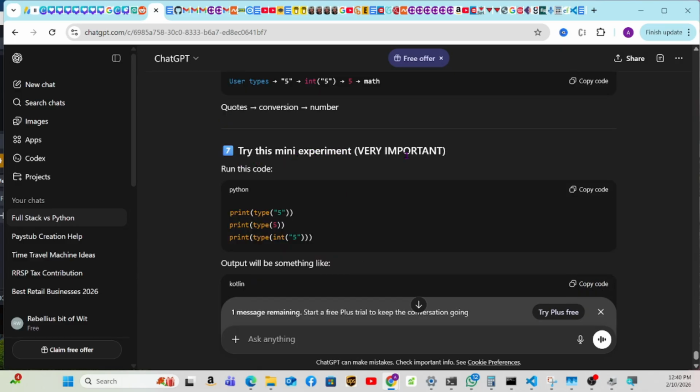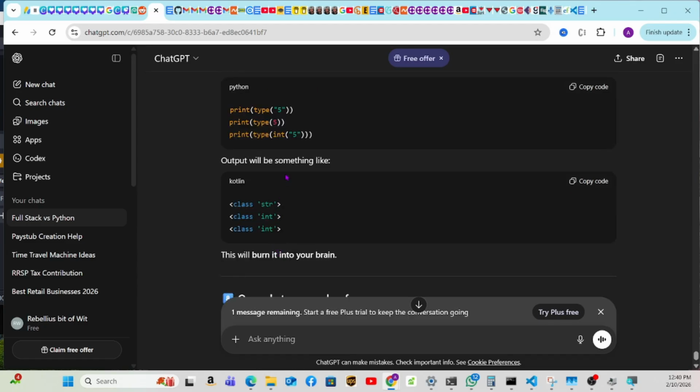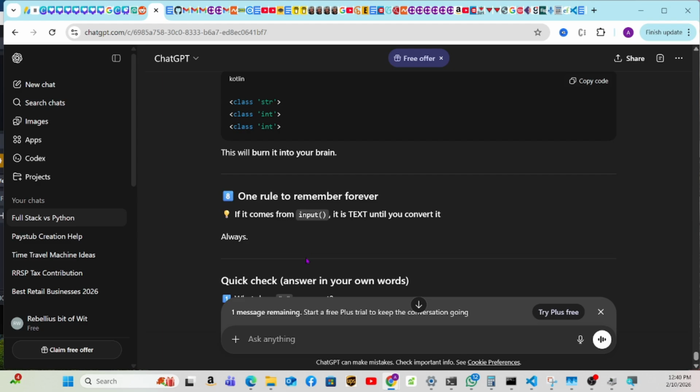Try this mini experiment, very important. Run this code: print(type('5')), print(type(int('5'))), print(type(5)). The output will be something like class string, class integer, class integer. This will burn it into your brain. One rule to remember: if it comes from input, it is text until you convert it, always.